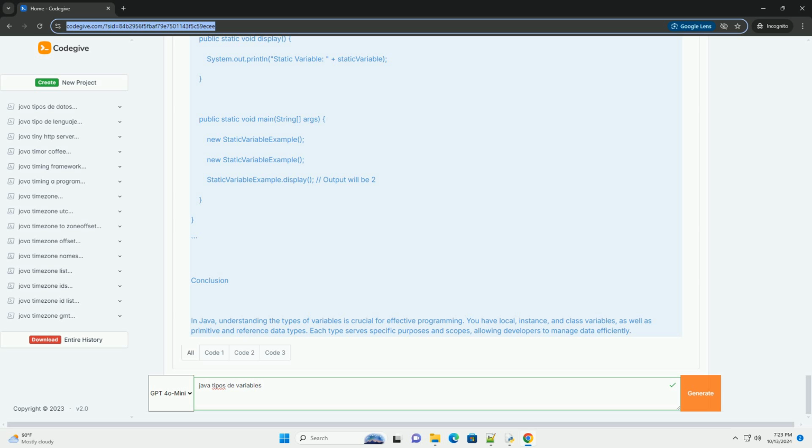Reference data types. Reference data types are used to refer to objects and are created using defined classes. They do not hold the actual data but rather a reference to the location in memory. Common reference types include strings, arrays, classes, interfaces. Example of reference data types.